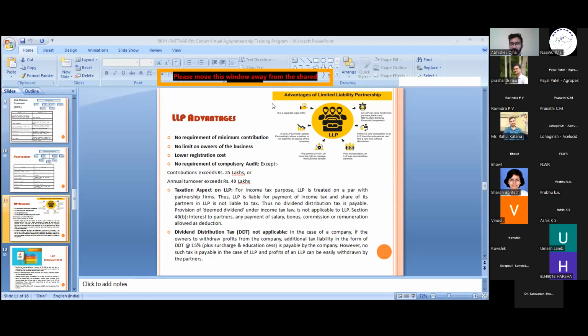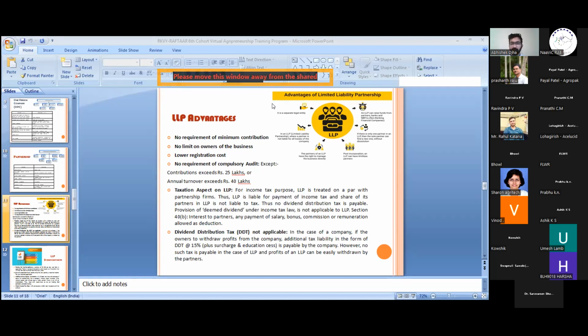There is no dividend distribution tax in LLPs. The LLP gets the advantages of interest on a partner's capital for withdrawing and capital contribution, and payment of salaries, bonus, commission, remuneration. These are all allowed as deductions in the Income Tax Act, and specified in the Companies Act also. Next, dividend distribution tax is not applicable, which we have discussed.